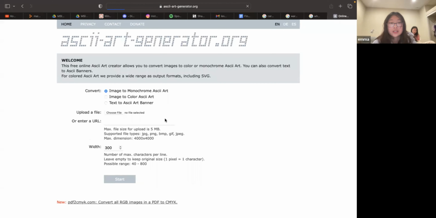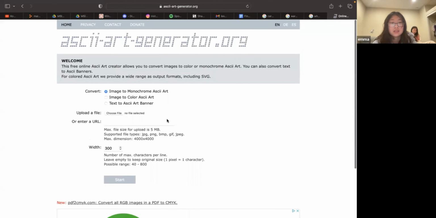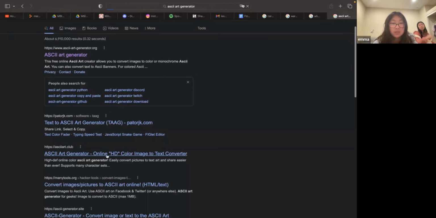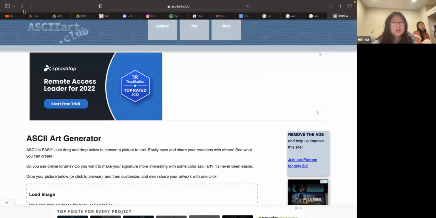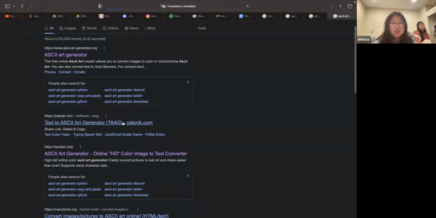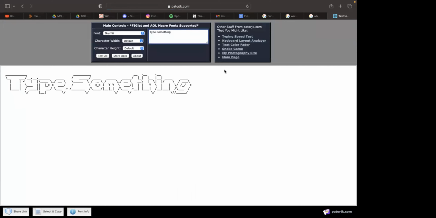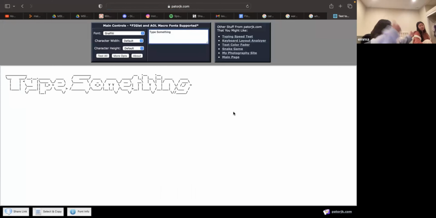Is it this one? It's not this one. No, this is the one where you can upload a picture and it turns the picture into ASCII art. Is it this one? It might be this one. It's not this one either. Oh yeah, it's this one. That's the one. It's called patorjk.com.